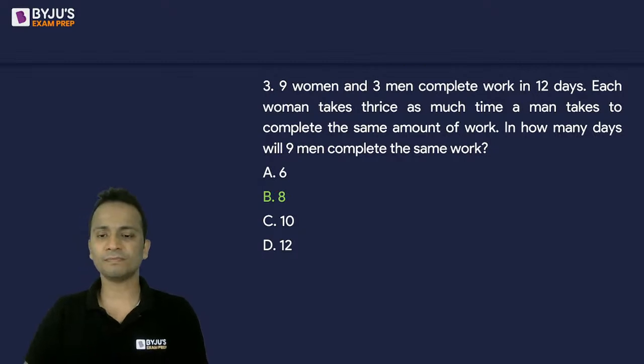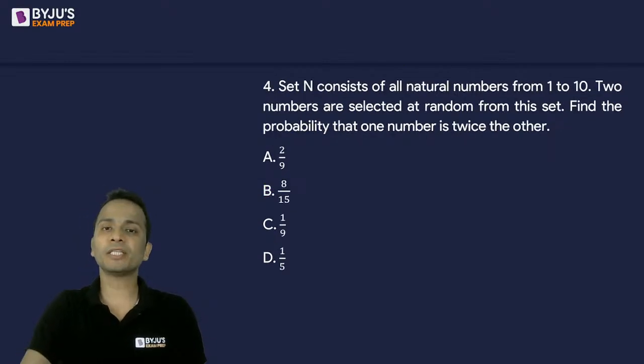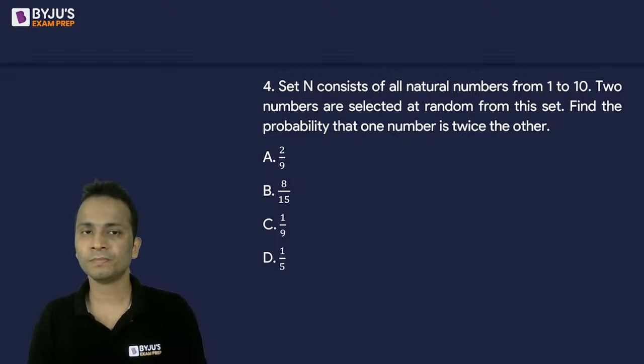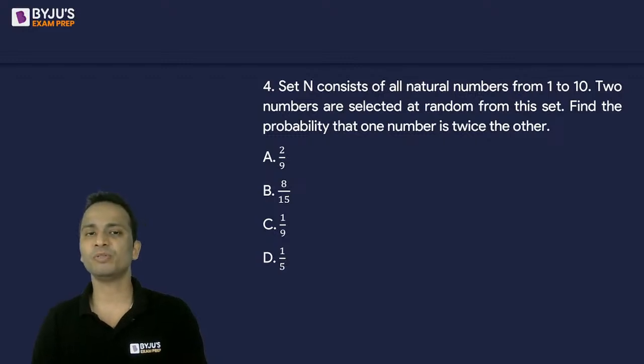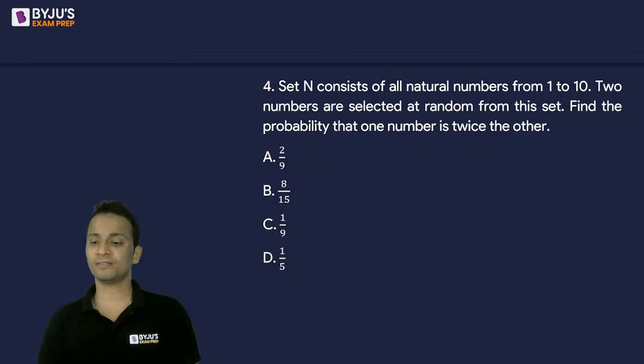All right. Let's move on to the next question. Question number 4, all of you. Probability. Set n consists of all natural numbers from 1 to 10. Two numbers are selected at random from this set. Find the probability that one of these numbers is twice the other.